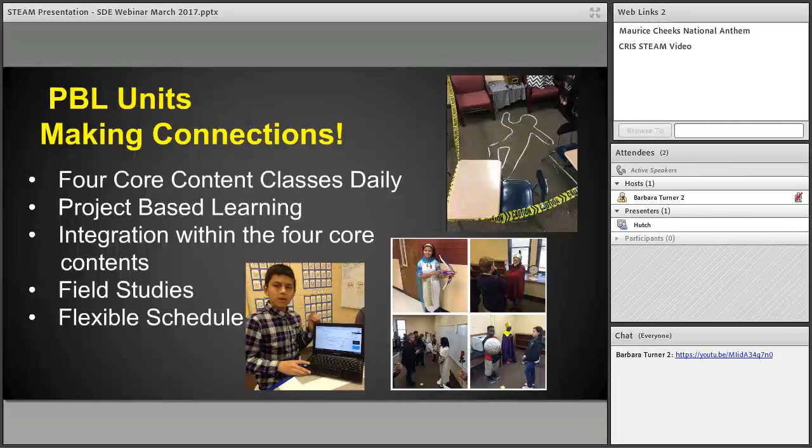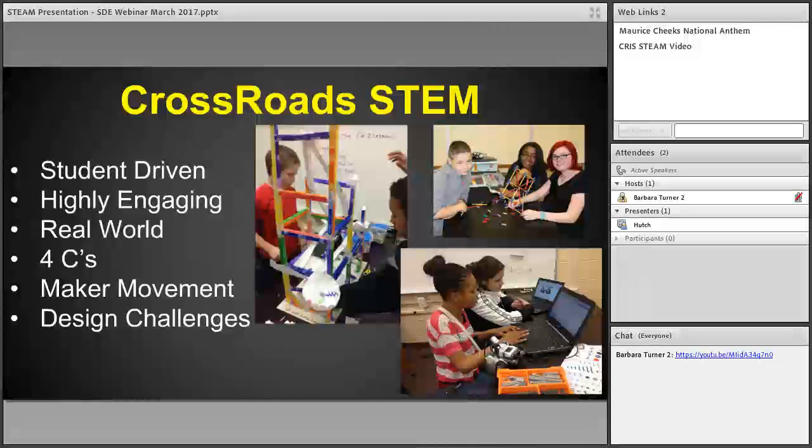Now we do have, with our related arts department, a STEM class, and this is one of our semester courses, and it goes in conjunction with a semester course of art. So our students that don't take a year-long music of chorus, band, or strings, they can take the STEM semester and the art semester.